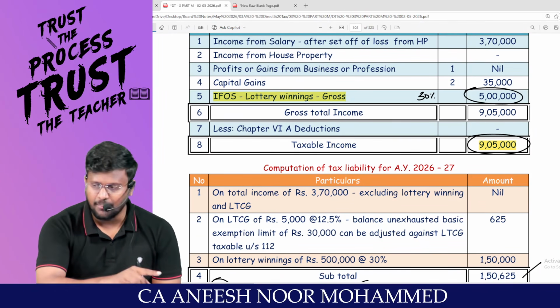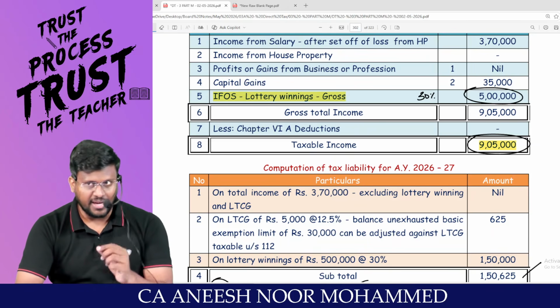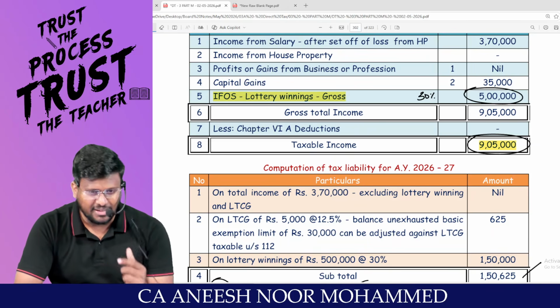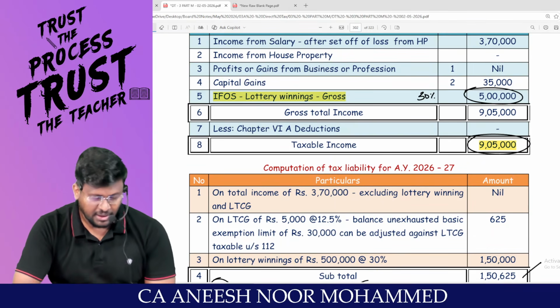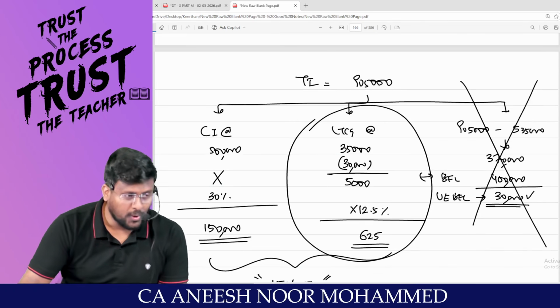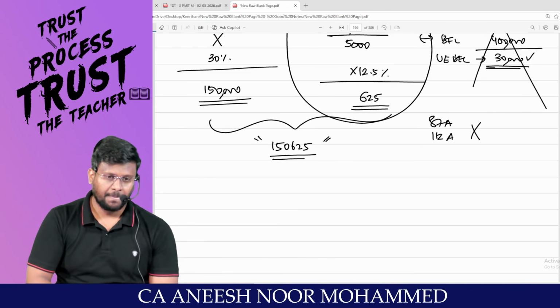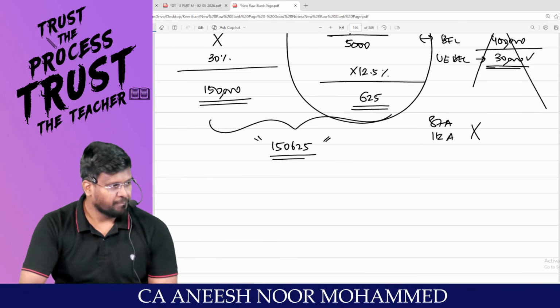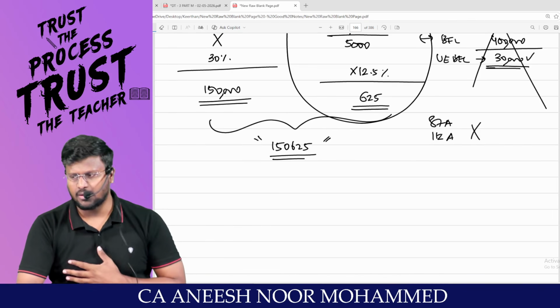Against casual income, is rebate under 87A allowable? Not allowable. Against 112 income, this is only 112, not 112A. What we studied is 87A. 112A will not be applicable. But this is 112. Against long-term capital gain under 112, is the 87A rebate allowable, sir?